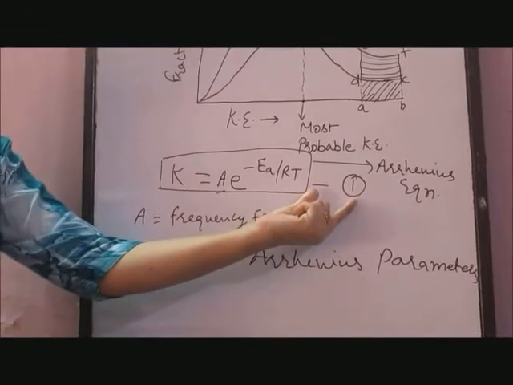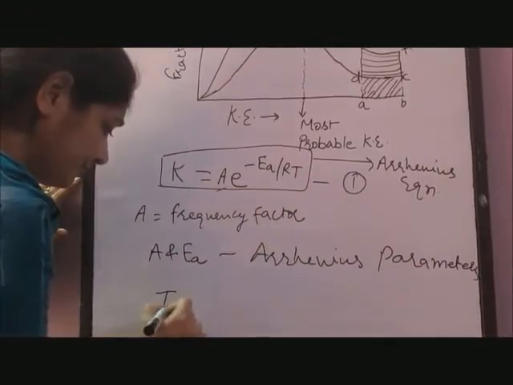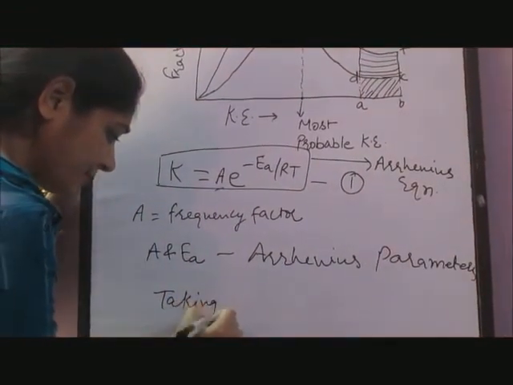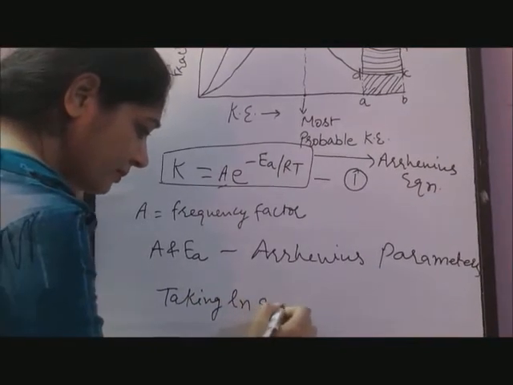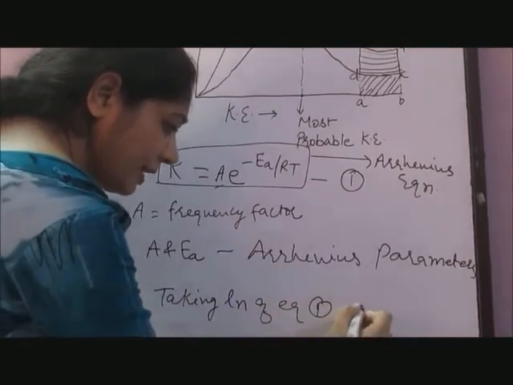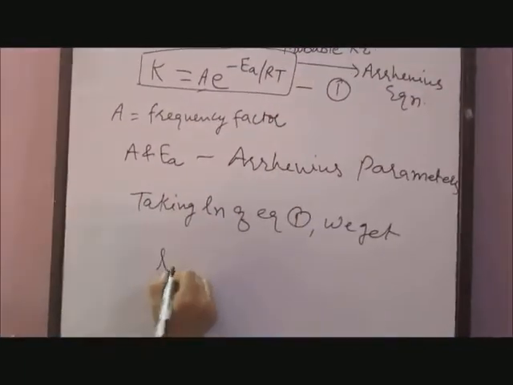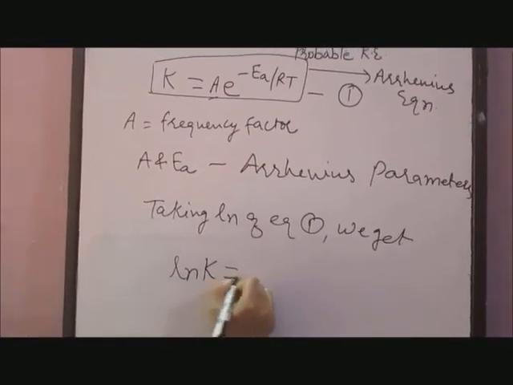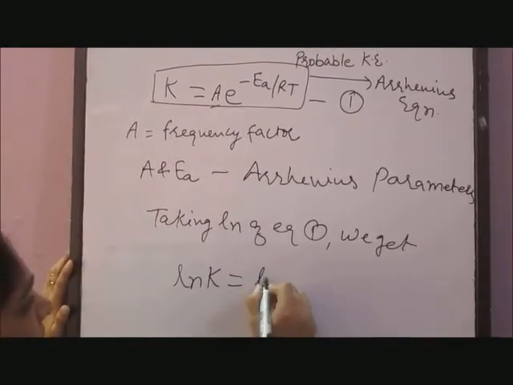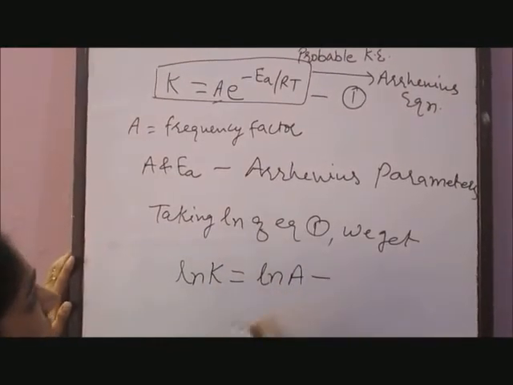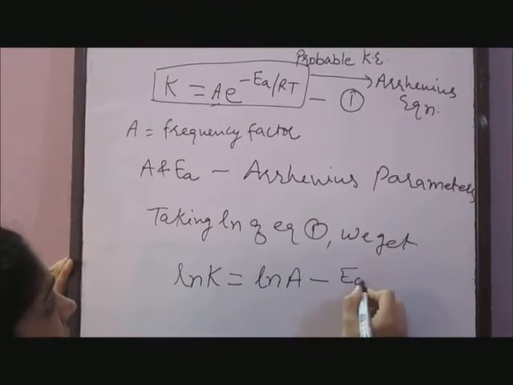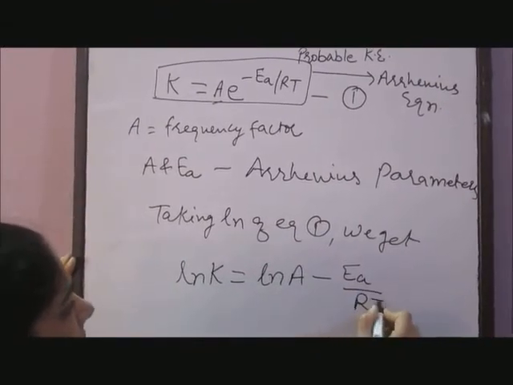Taking log of equation 1, we get ln K is equal to ln A minus EA upon RT.